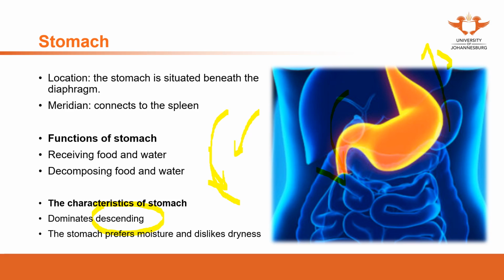From this point of view, if a patient suffers from constipation, we also can focus on the stomach. We can focus on the treatment of the stomach to recover the function of descending. This will assist to relieve the constipation.